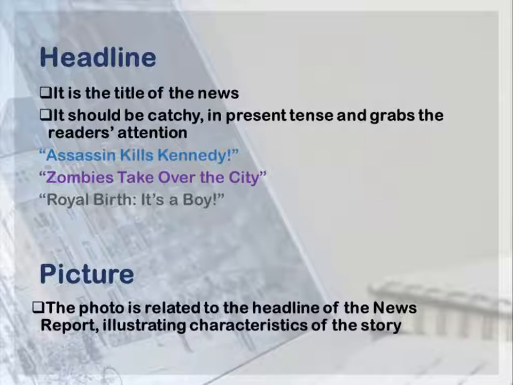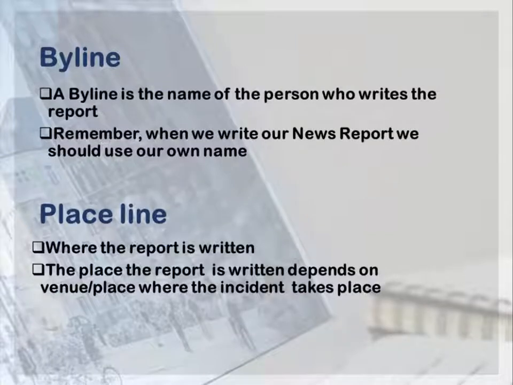The next one is the photograph. The photo is related to the headline of the news report, illustrating characteristics of the story. The next element is the byline. A byline is the name of the person who writes the report. Remember, when we write our own news report, we will use our own name. The next one is the place line. The place line is where the report is written. It depends on where the incident has taken place.